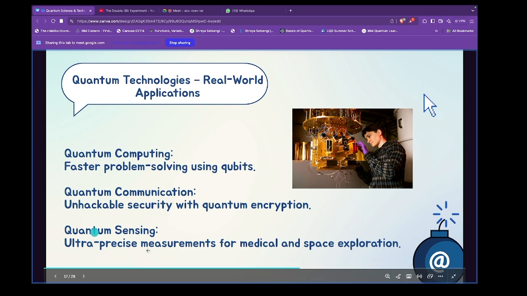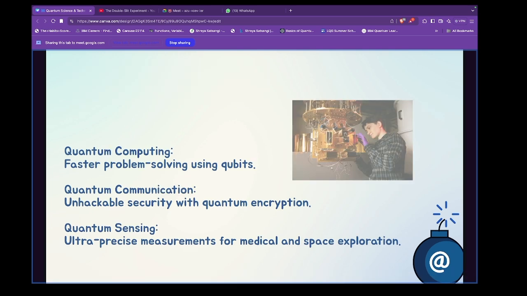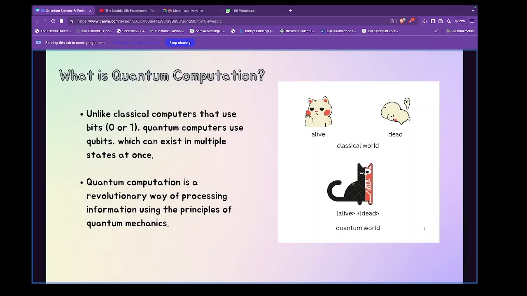And sensing is for, I would say, anyone can enter any field. It's just that these applications are major applications that we have in quantum science. Okay. Now for class 9th and 10th, it might be a bit difficult for you to understand, but 11th and 12th will get it. I also try to make it so simple that you will understand it.